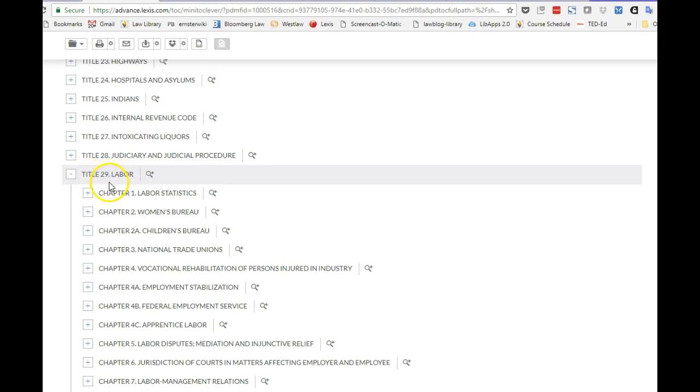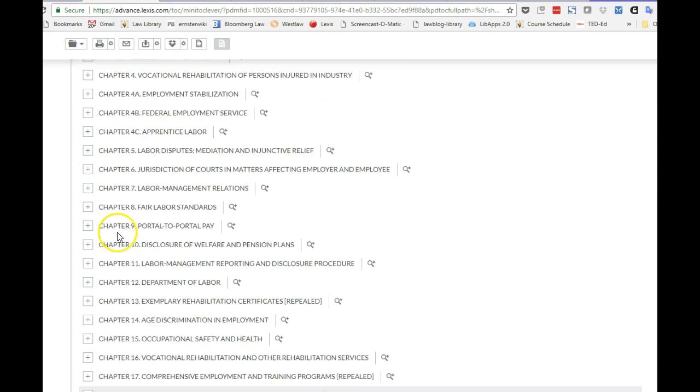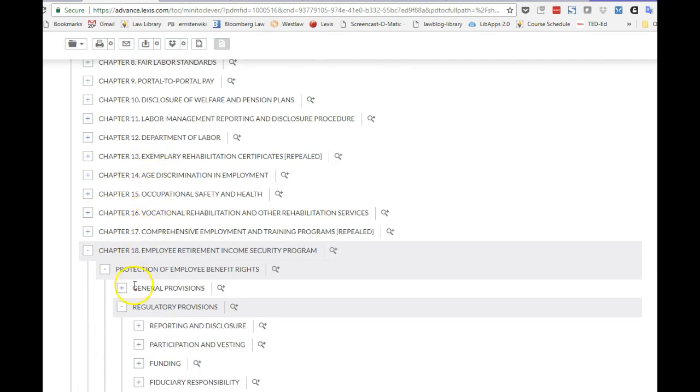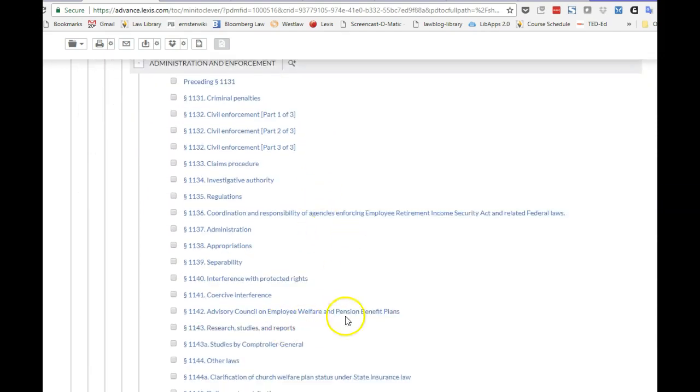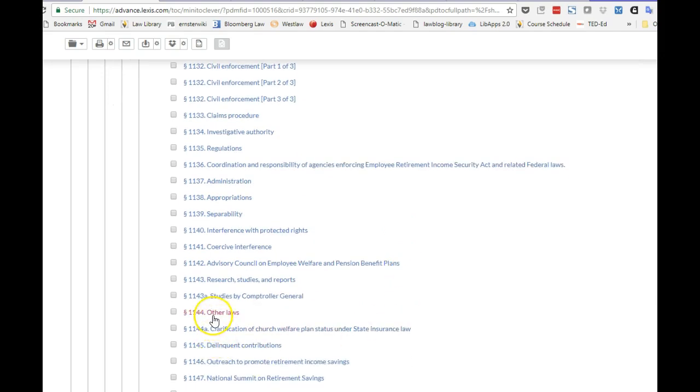So each subject or title is then subdivided into chapters, and we scroll down here and we see that there is a chapter, sure enough, for Employee Retirement Income Security, Chapter 18, and that's further subdivided. And within the Administration and Enforcement subdivision, we see the section that we got from our ever-useful secondary source references, Section 1144 of Title 29, which of course discusses our issue of preemption.